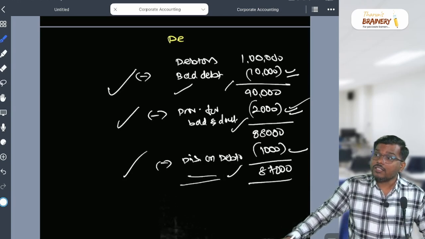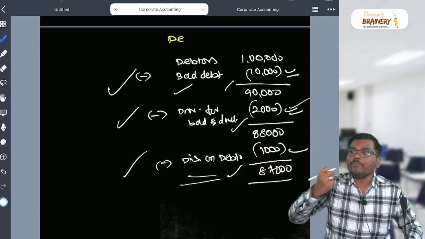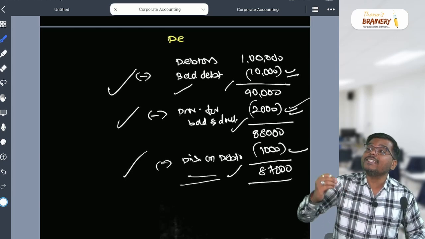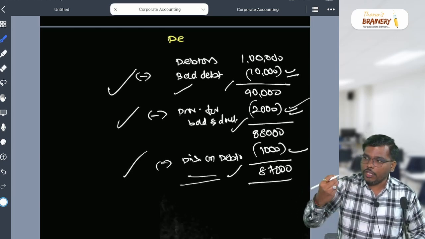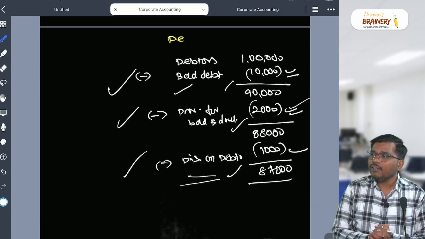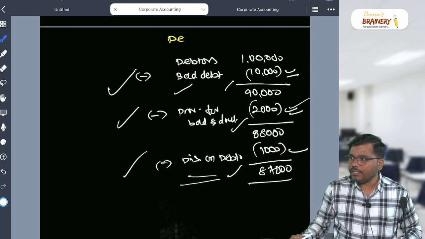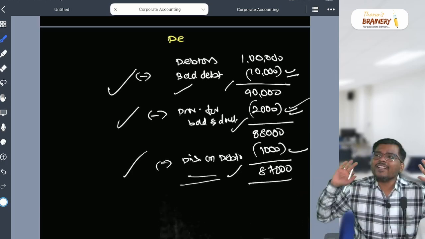Yes or no? Trade discount is given to attract the customer. But cash discount is given for early settlement. When your people pay the money, they should make the payment early. We give which type of discount, my dear student? Cash discount. Are you able to understand? Yes or no? I hope it is clear to everyone. Is it clear?